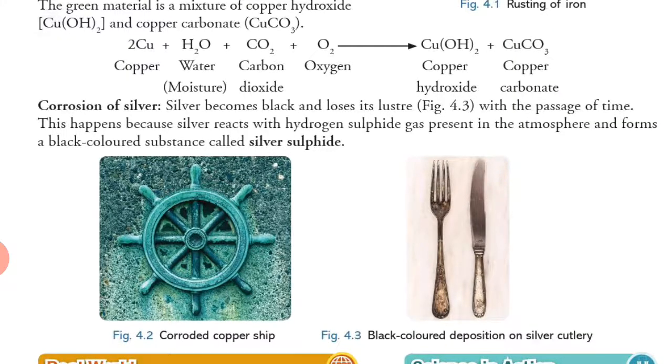You can see in figure 4.2 a corroded copper vessel, and black colored deposition on silver cutlery also. You can see they will start losing their luster.